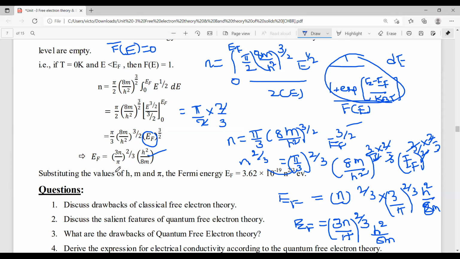By substituting all these values, we have the EF value equivalent to 3.62 into 10 to the power of minus 90. Here n is the only variable, so n power 2 by 3. It is energy, expressed in terms of either electron volts or joules. So this is the expression for the Fermi energy.